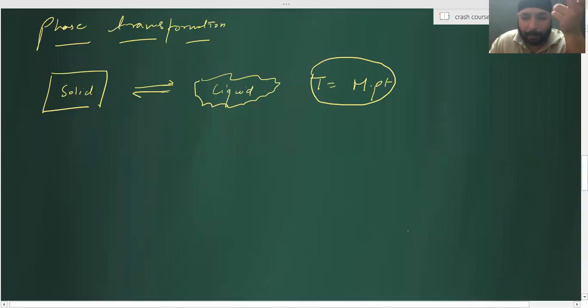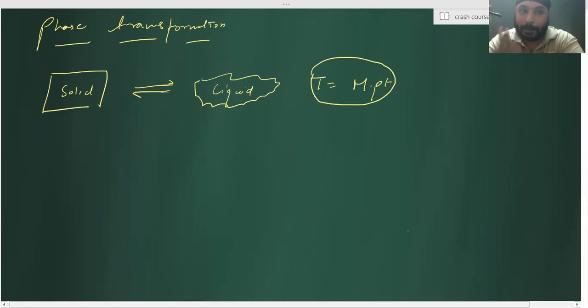Now, what do you mean by vapor pressure? What do you mean by the vapor pressure of a solid? See, vapor pressure is the tendency of any substance to leave its lattice.